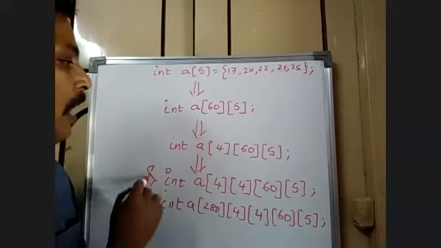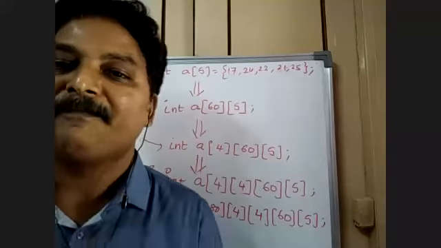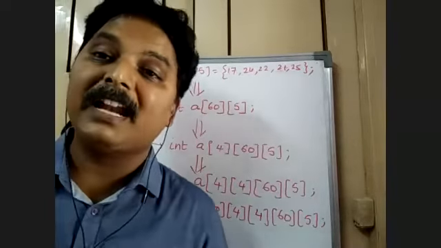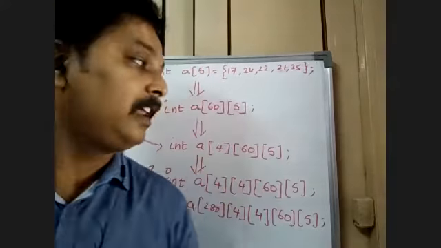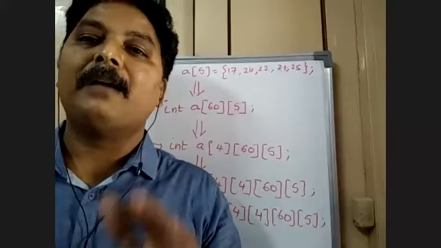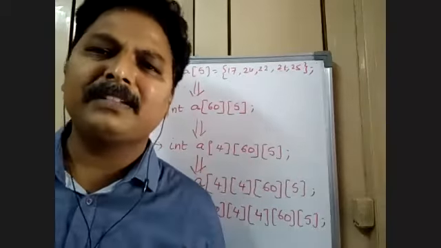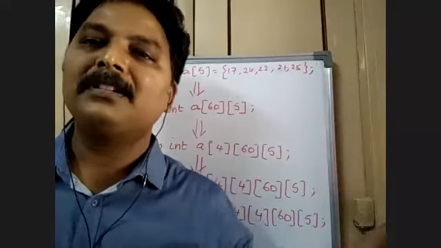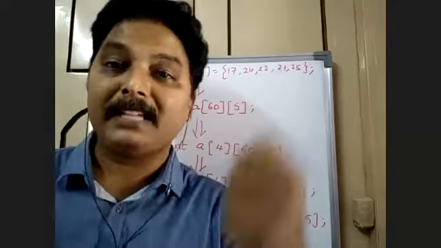Hardly will they go for more than 2-dimensional and 3-dimensional, because as the number of dimensions increases, it will certainly be difficult to manage. So the number of subscripts will be at most 3. We can have any number of subscripts, but generally people handle 2-dimensional. People want to make their data less complex.